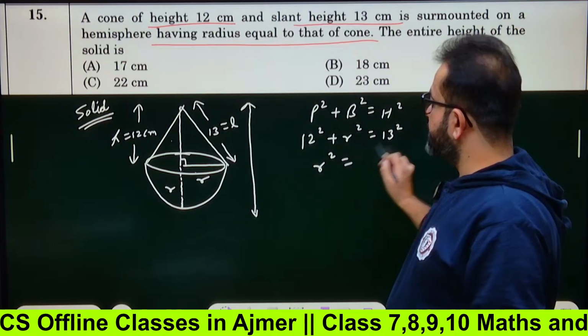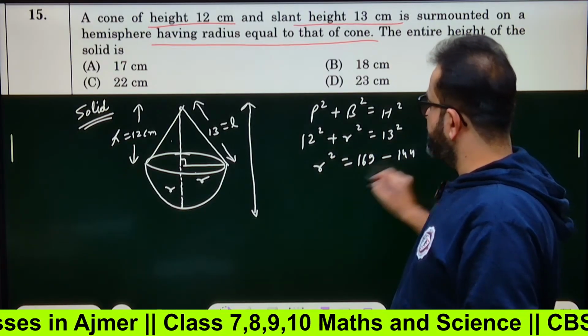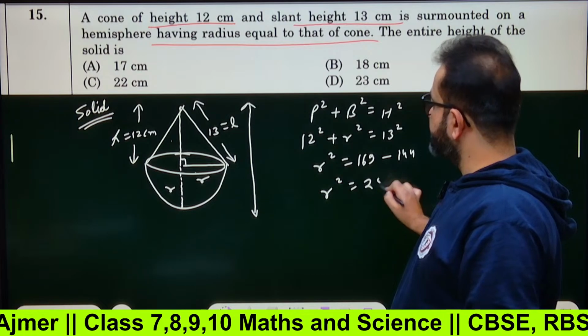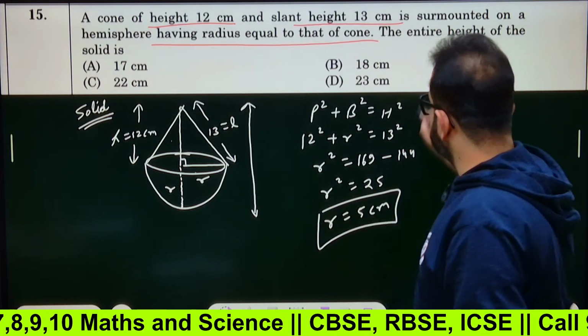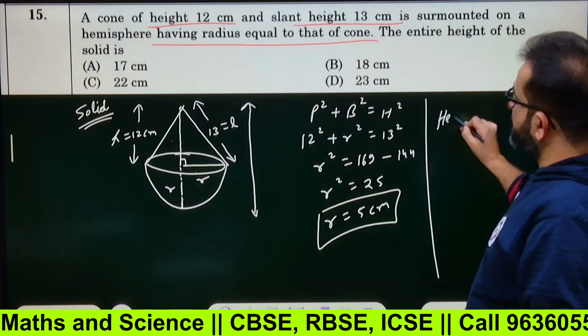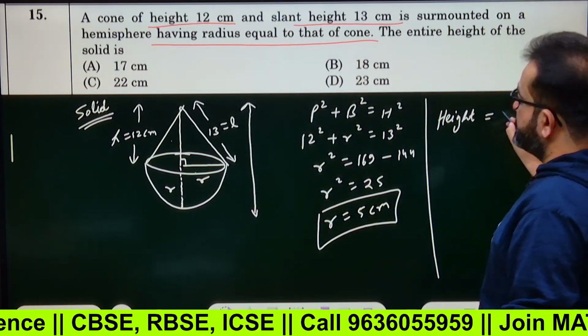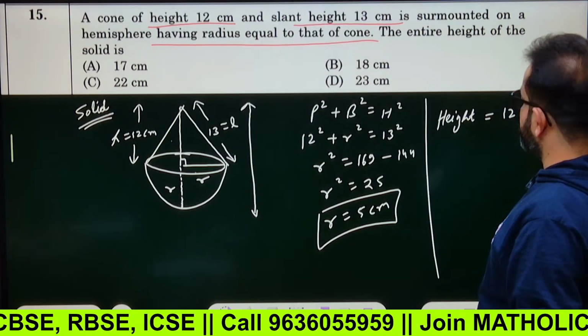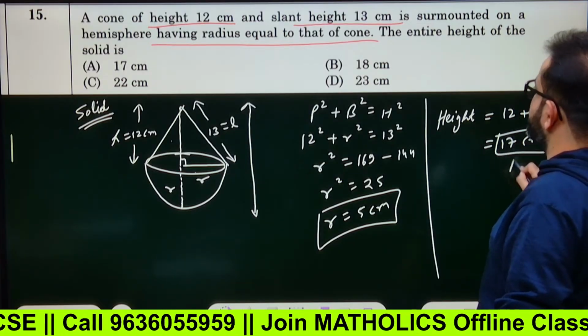So small r square equals to 13 square, 169 minus 12 square, which is 144. So r square is nothing but 25. So r is going to be equals to 5 centimeters. So total height of the solid is what? Total height, this one. That means h 12 plus r, which is 5. That is 17 centimeters, my final answer.